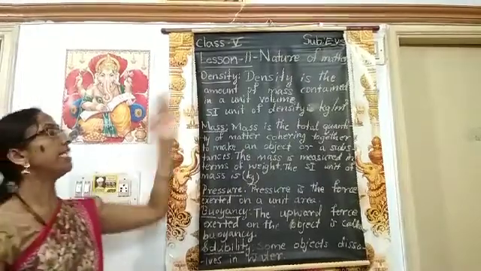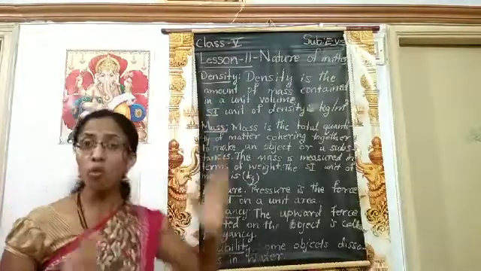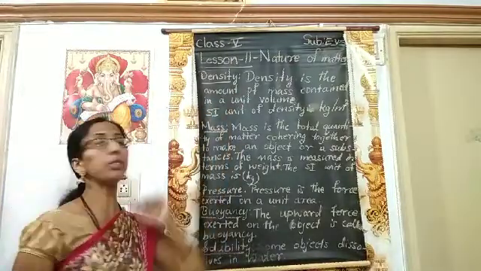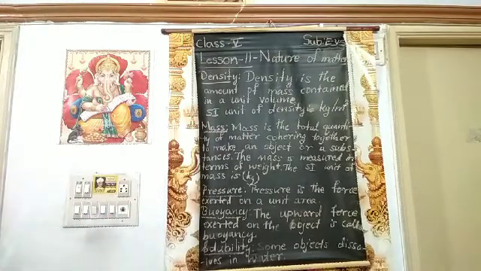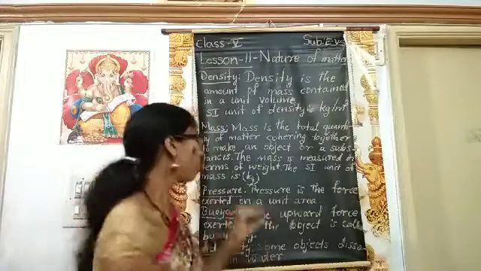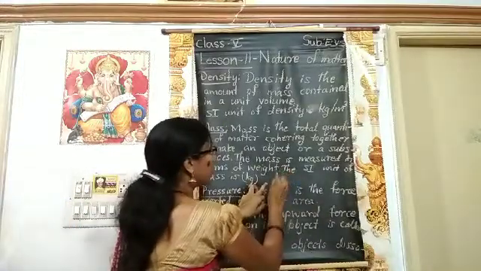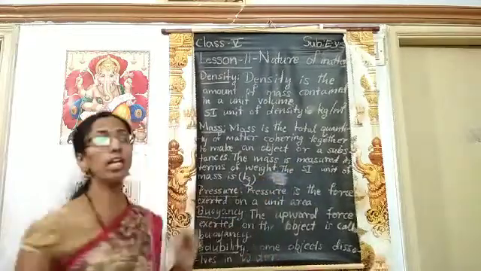First one, density. Density is the amount of mass contained in a unit volume. The amount of mass contained in a unit volume is called density.